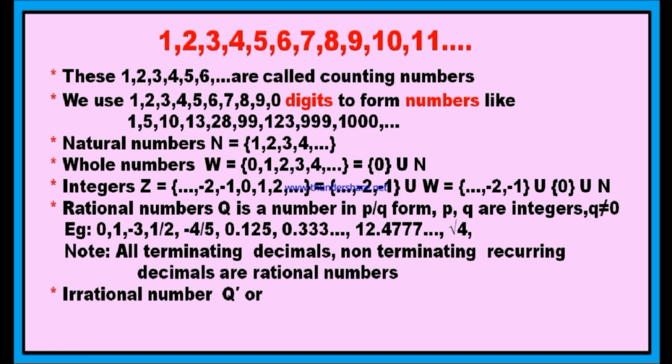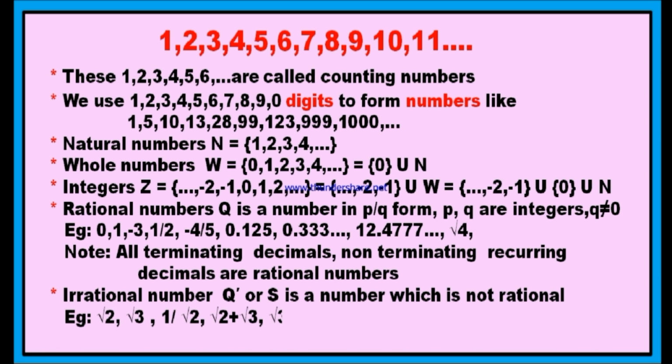And the other type is irrational numbers. As you know that the rational numbers are represented by Q, now irrational numbers are represented by Q dash, or they are also represented with S. An irrational number is a number which is not rational. Every non-rational number is called an irrational number.